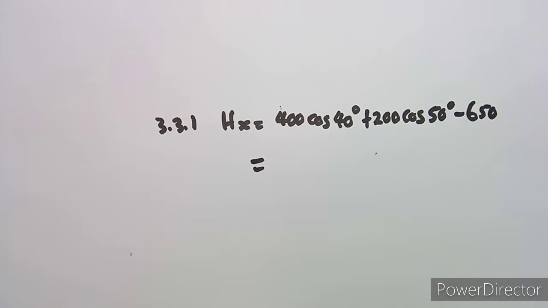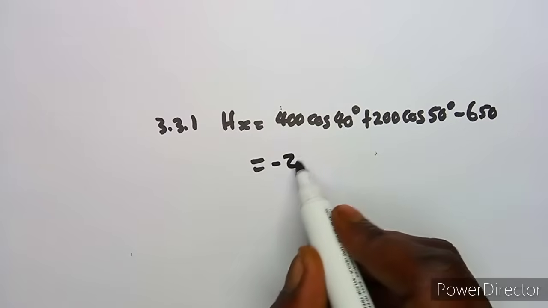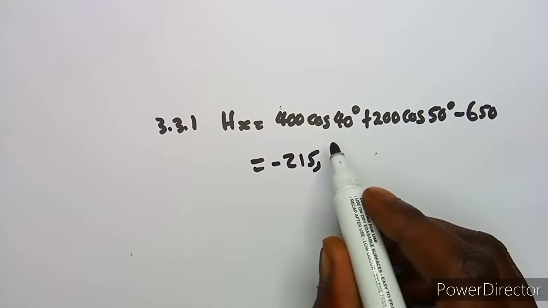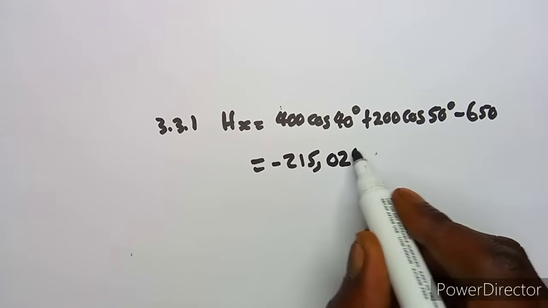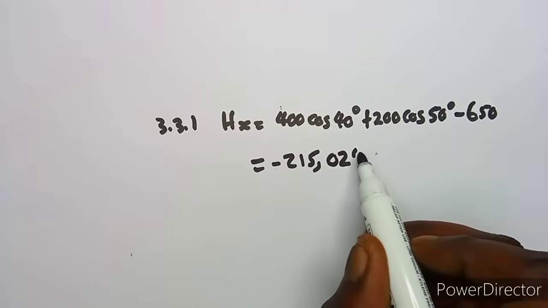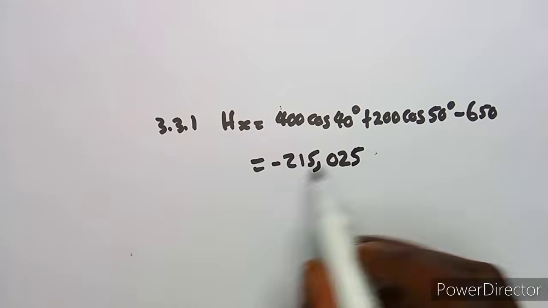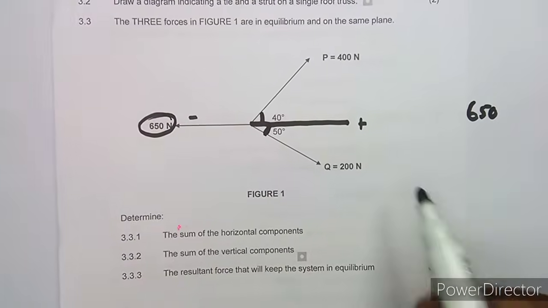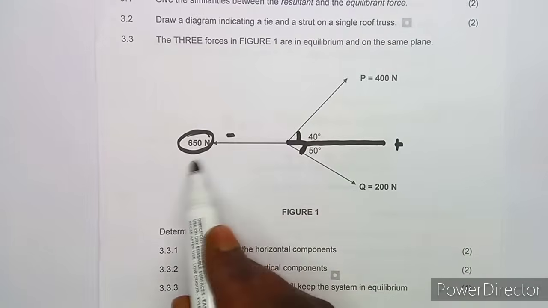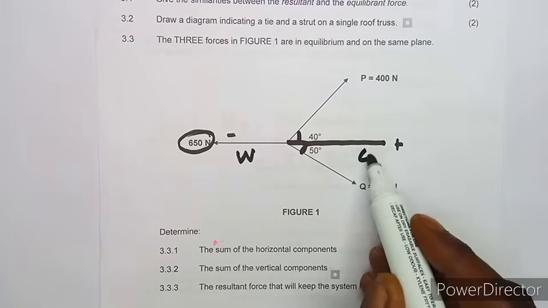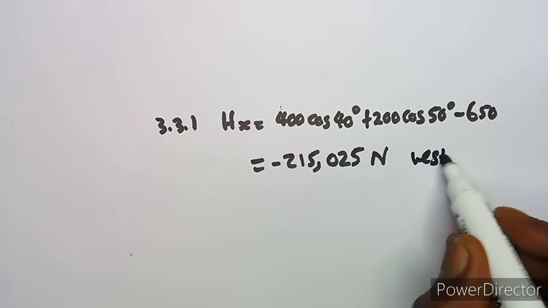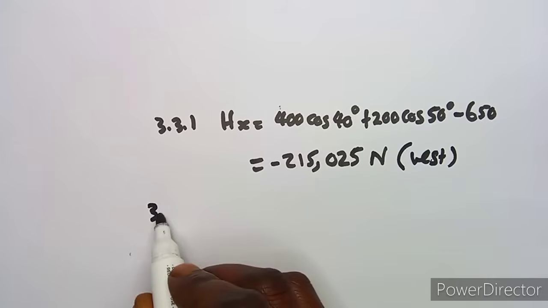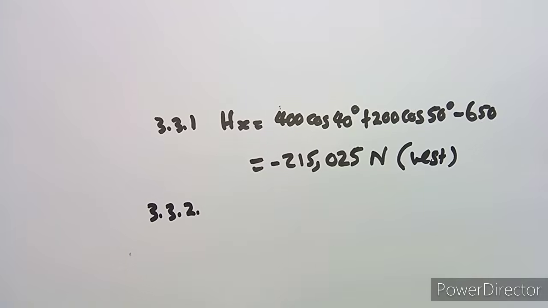If we simplify these, we are going to obtain minus 215.0247, which rounds to 215.5, measured in newtons. Also, a negative horizontal means you are going either to the west or to the east. So this is a negative, which means this is going to the west. All right, so we are done with the horizontal.